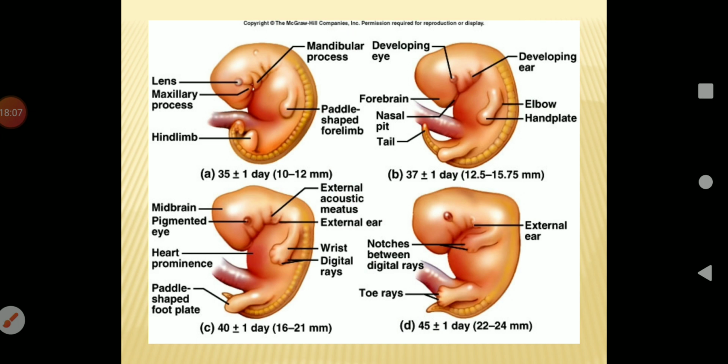Slowly the organs develop, then the length develops. During the first trimester, it is only 5 centimeters long. During the second trimester, it becomes about 30 centimeters long. And during the third trimester, it becomes around 50 centimeters in length, and the weight also increases to around 3 to 4 kgs.